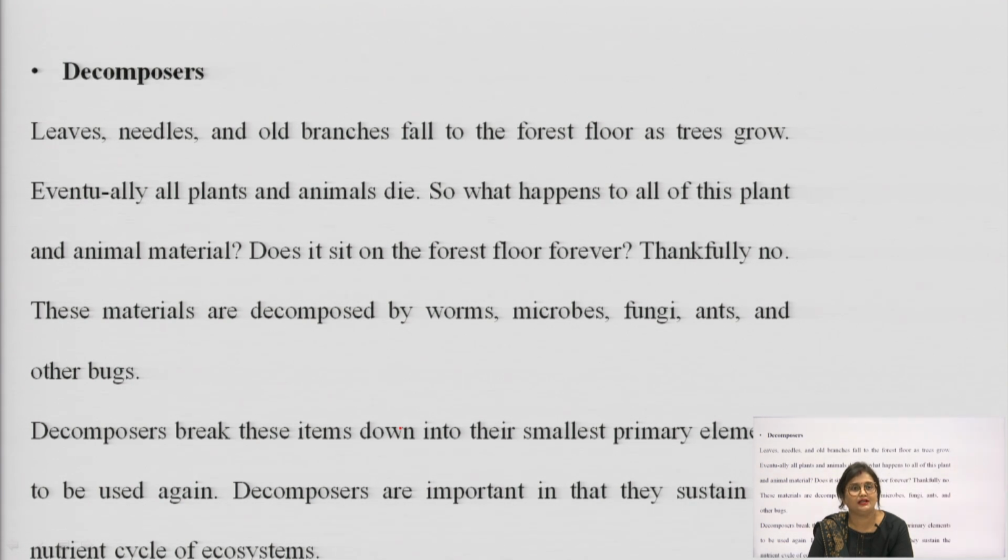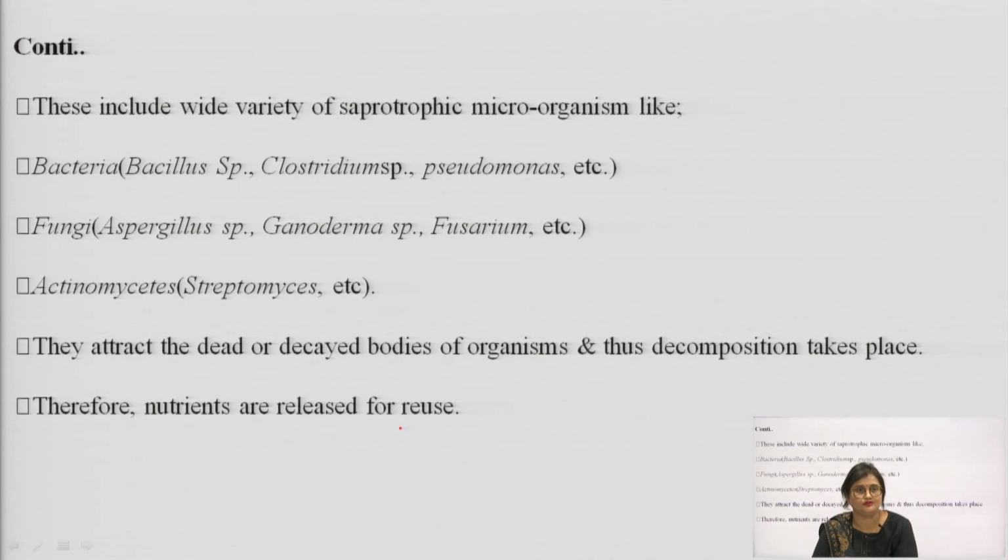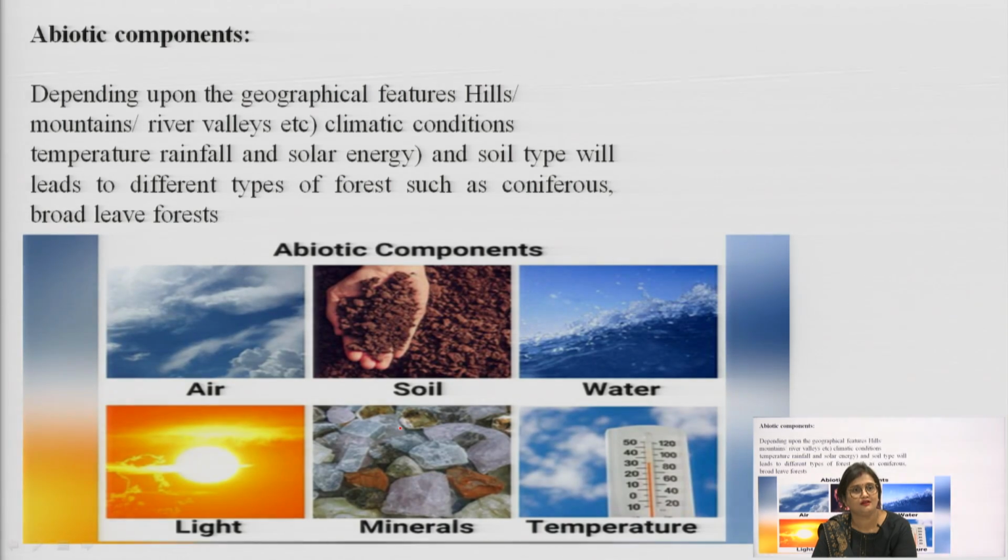Next we have decomposers. The leaves and old branches that fall on the forest floor are decomposed by these organisms. They are the decomposers. They mainly include a variety of saprotrophic microorganisms like bacteria and fungi. The abiotic components include air, water, soil, light, minerals, temperature, etc.